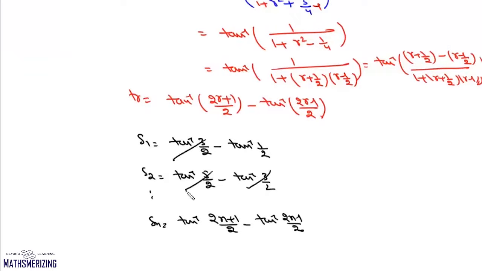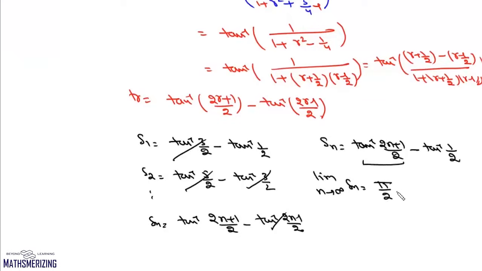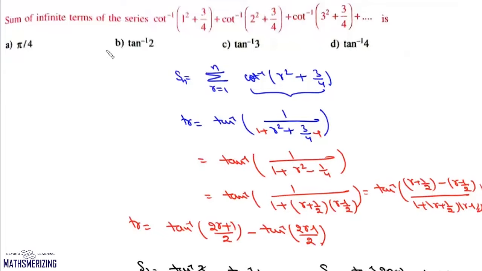Now here these terms they'll cancel. We'll get partial sum as tan inverse 2n plus 1 by 2 minus tan inverse 1 by 2. Now we'll take this limit n tends to infinite Sn, it will be this tan inverse infinite, which is pi by 2. So it will be pi by 2 minus tan inverse 1 by 2, and pi by 2 minus tan inverse x is cot inverse x. So it will be cot inverse 1 by 2. So answer to this question is cot inverse 1 by 2, or we can also write it as tan inverse 2. And that's your option B.